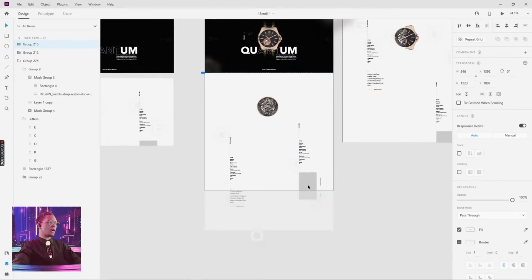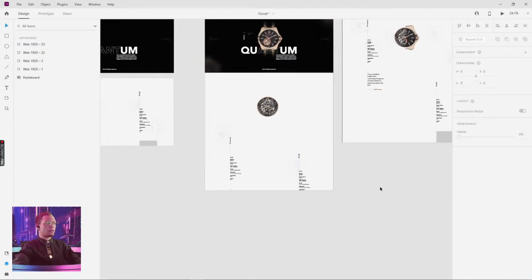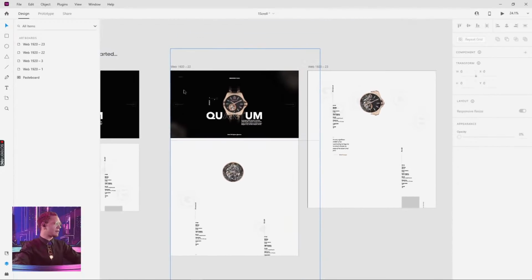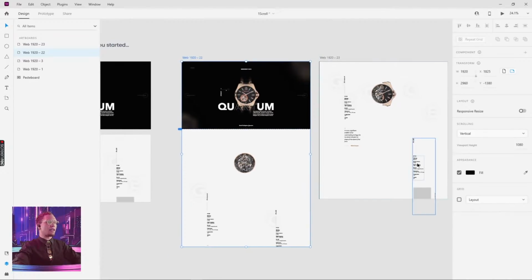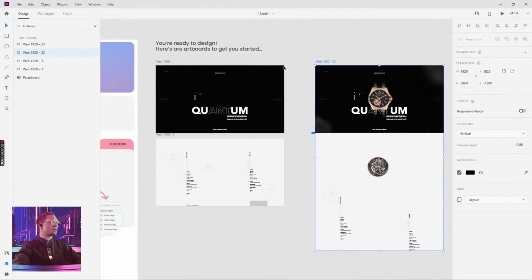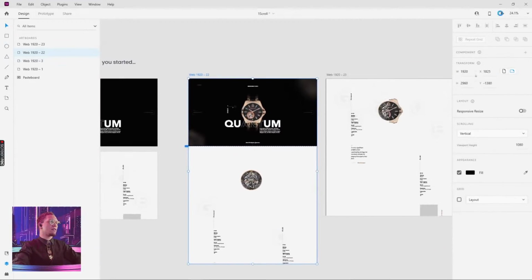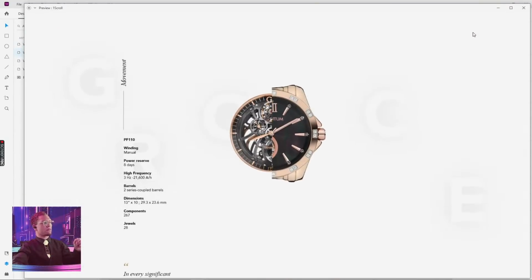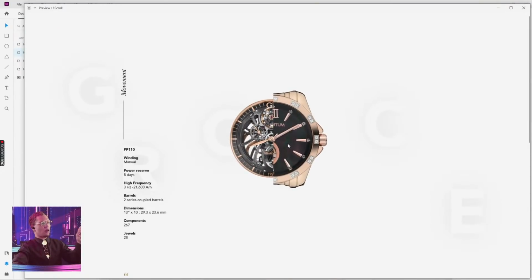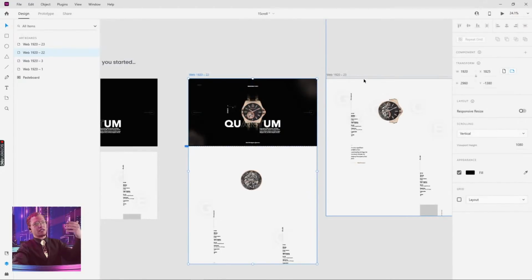I know I'm skipping through a lot of things. I'll explain it in just a moment. I just wanna set everything up and then I can explain as it's happening. So what is happening here is we have, let's play this. Let's do the quick prototype. So we have, boom, it scrolls. We have the background, our watch coming in, and our first portion of text. Great. The next step we want to have is the next version of the scroll.